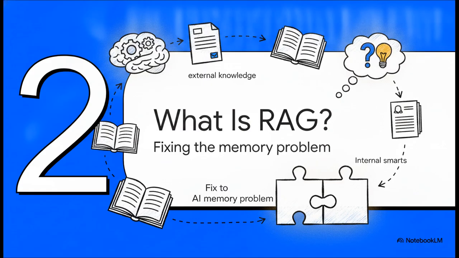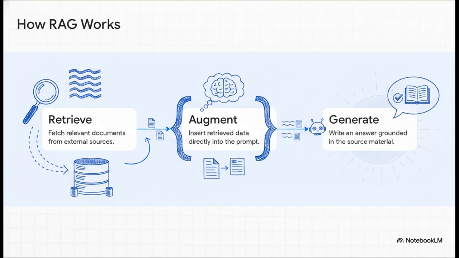What actually is RAG? This brilliant combination of internal smarts and external knowledge fetching became known as retrieval augmented generation, and it really is the ultimate fix to the AI memory problem. And this brilliantly illustrates how it works behind the scenes, operating in three really simple, essential steps.